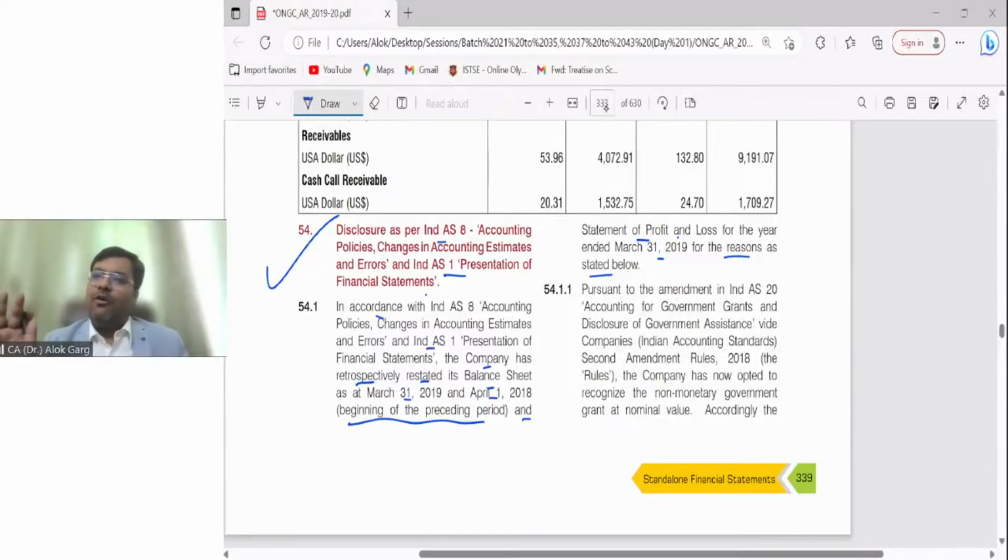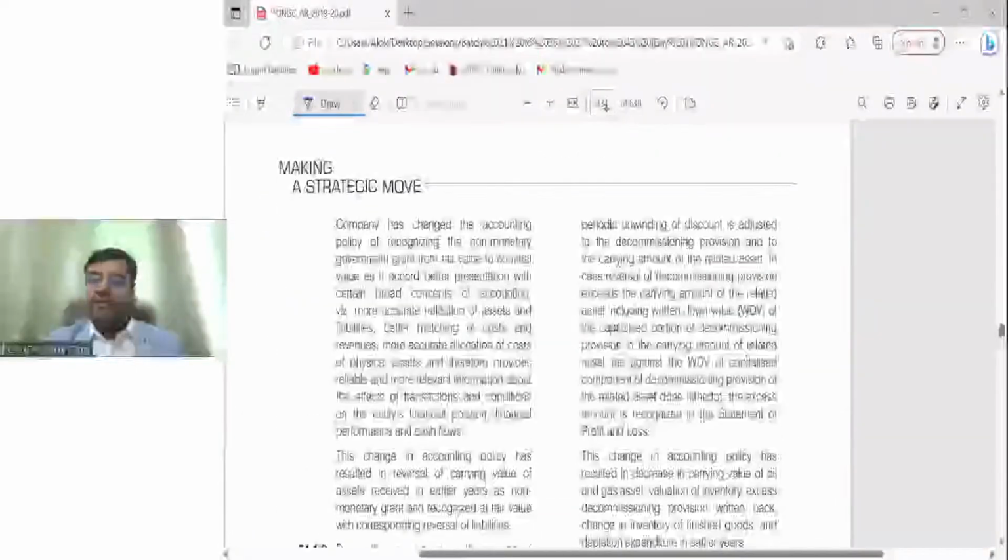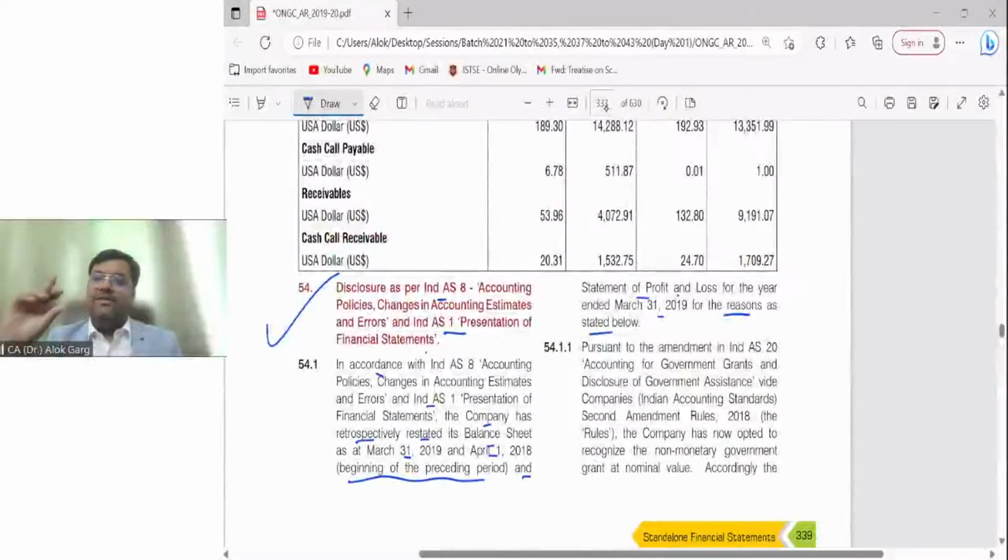So I am not discussing what policy they have changed. I am discussing the concept of the restatement and third balance sheet, right? So you and me are not interested in what government grant policy they have changed, right? You and me are interested in understanding what they have done in case of a change in accounting policy, right? Are we all aligned in terms of third balance sheet presentation, P&L, cash flow? I have shown you real life example as well.